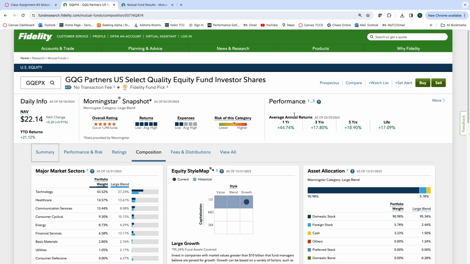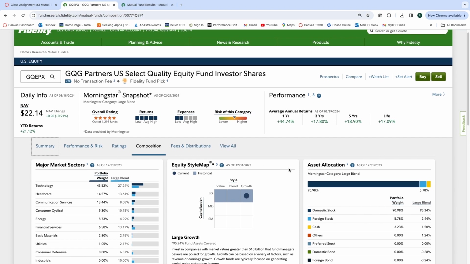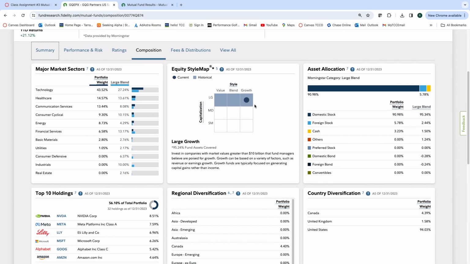Is it going to be that way in the future? We don't know. But we know it's growth, and that's what I think you're wanting at a younger age. Again, as we mature, we may want more blended, and this is a large cap fund right in here. So this will be one of the funds you could look at. It's mainly in domestic stock, and then we've got some foreign stock, a little bit of cash, and just a few other things right in here.